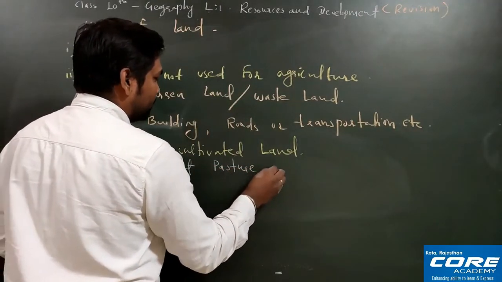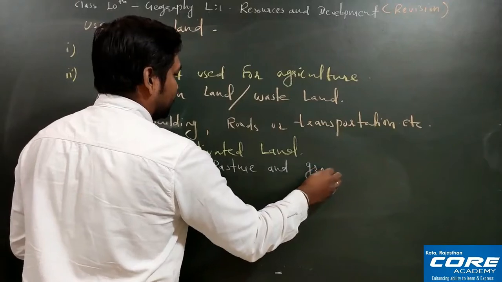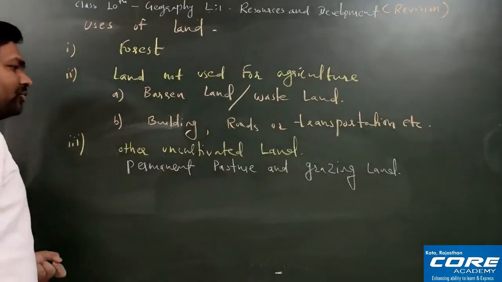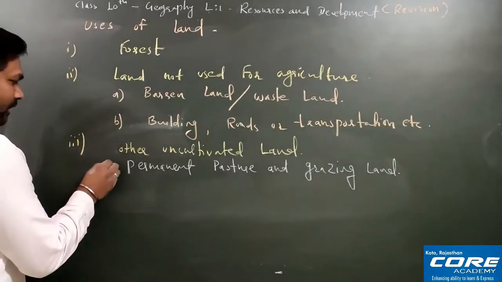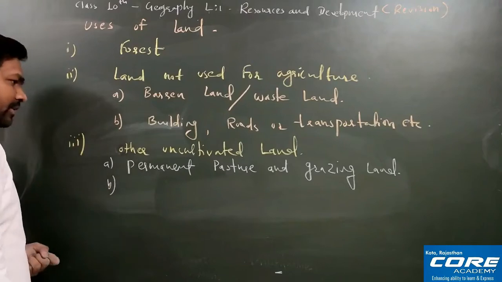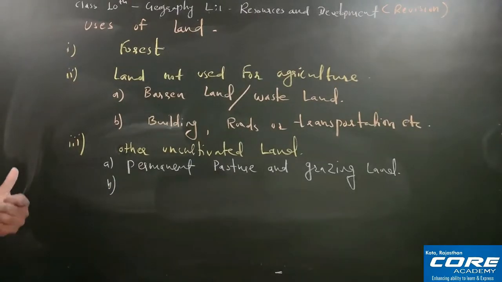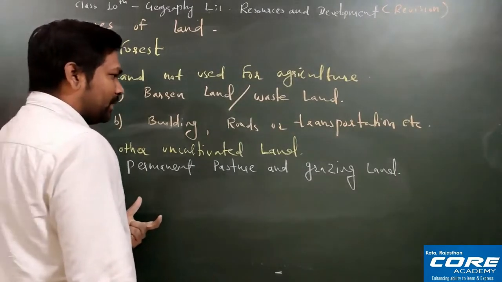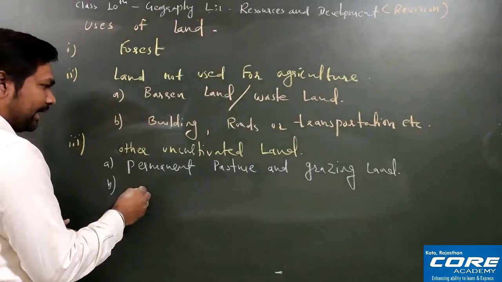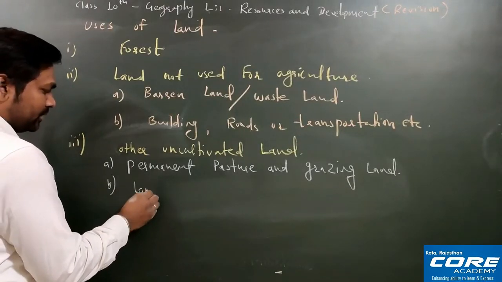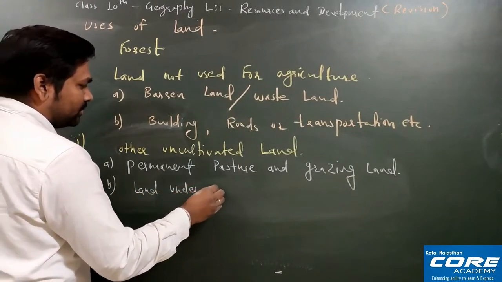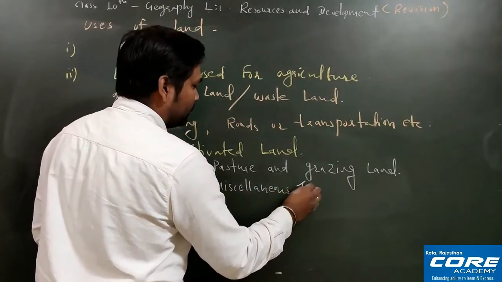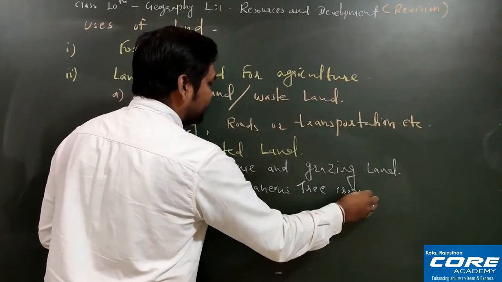Permanent pasture and grazing land. Okay, permanent pasture and grazing land. Fine. Now the second one you can include, apart from permanent pasture and grazing land, is the next very important one, that is land under miscellaneous tree crops, है ना? Land under miscellaneous tree crops.